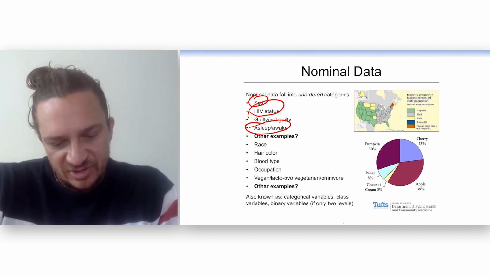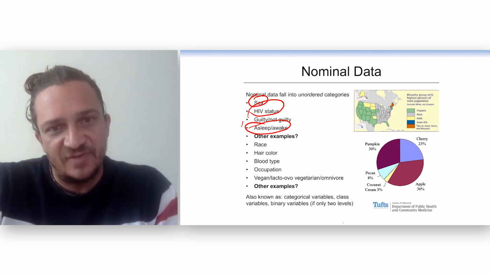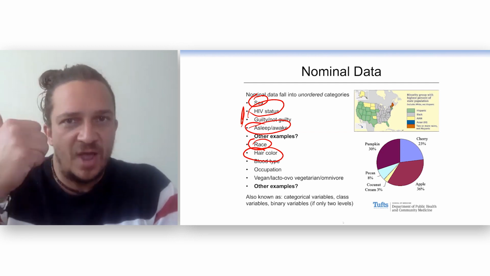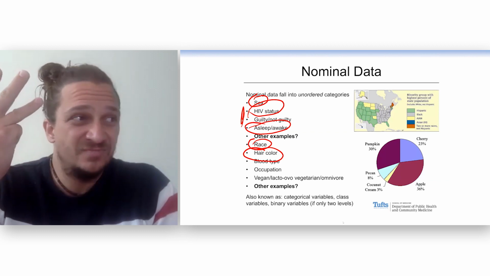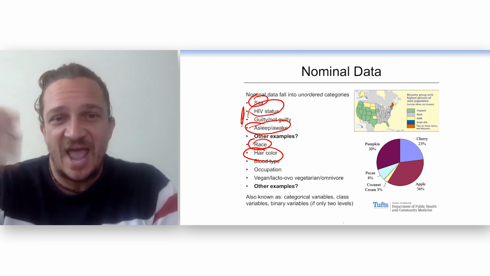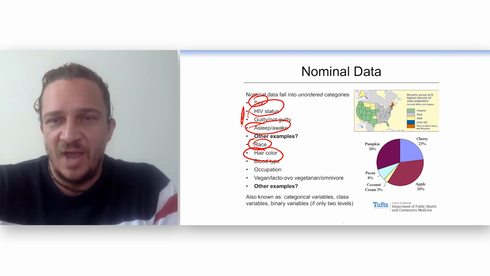Now, there's another type of nominal variable that has a little more richer information because there's more than just two levels like you see here. So for example, race or hair color. What are the types of hair color? Well, there's red, brown, black, blonde, towheaded. It depends where you are. There's different categories and different labels, but there's no order to any of these.